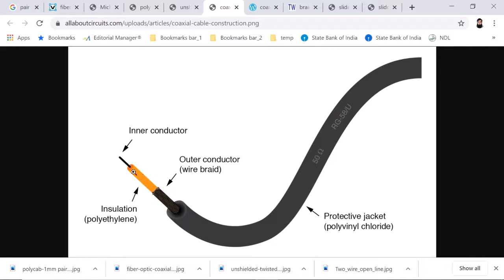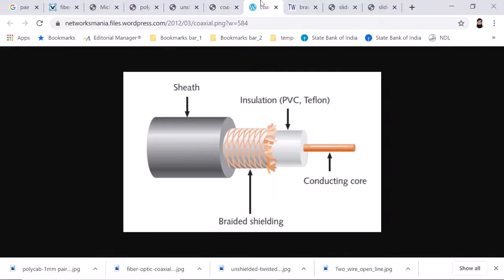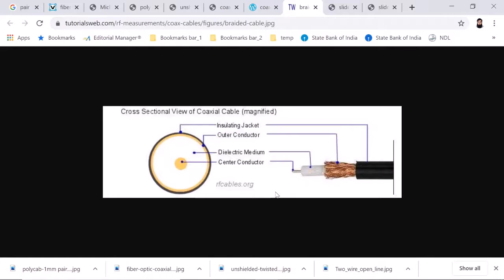So here we have again the transmission line, the same transmission line. To clarify, I have taken this image. You have the inner conductor, and an insulator or dielectric between them, generally PVC or Teflon, and then the braided shielding, which is also acting as a conductor, and an outer jacket. Similarly, from the front cross-sectional view, you have the inner conductor, dielectric, and then your outer conductor, then insulator.